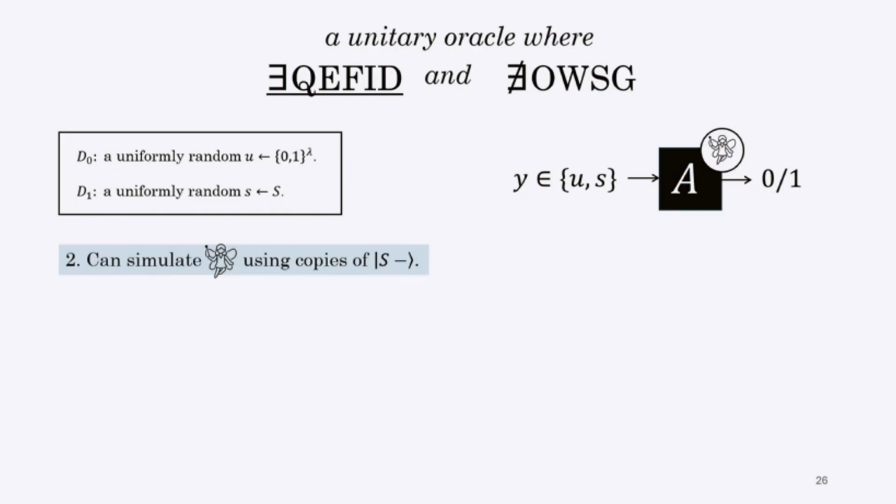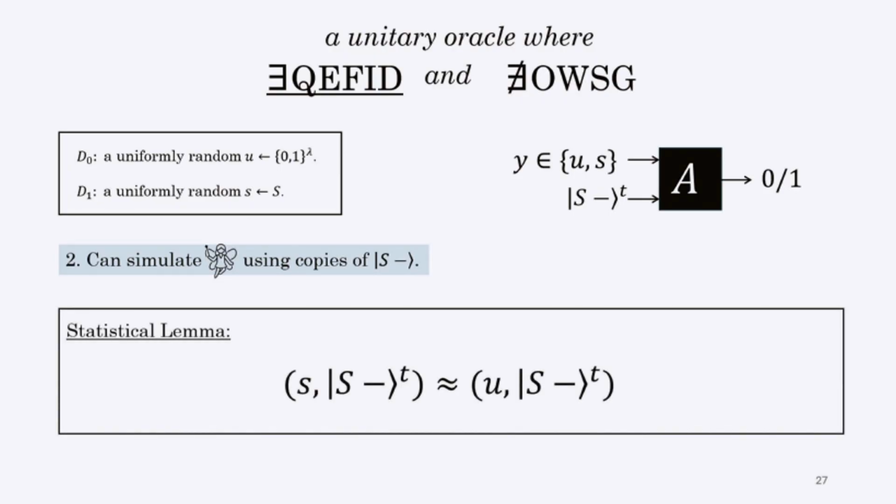But as I explained, the oracle can be simulated by using many copies of the S minus state. So this means that we only have to show the indistinguishability between D0 and D1 against a distinguisher that additionally takes many copies of S minus, but not the oracle access to the S oracle.